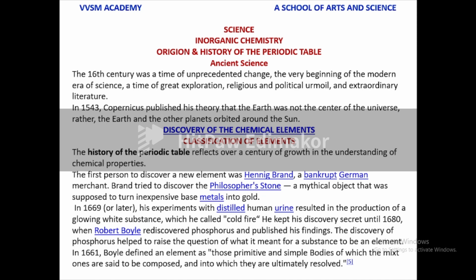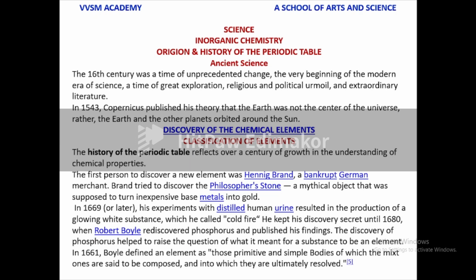Discovery of the chemical elements. Now, at present, what we are studying are the elements in chemistry, particularly inorganic chemistry. The history of the periodic table reflects over a century of growth in the understanding of the chemical properties. First person, Henning Brandt, a bankrupt German merchant.